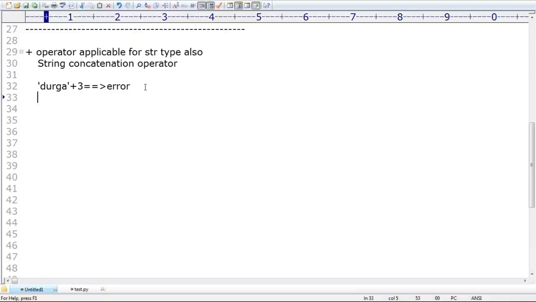The reason is, if you want to apply the plus operator for string arguments, compulsorily both arguments should be string type only. If one is a string but the other one is a non-string, immediately we are going to get an error. Observe a bit very carefully, sir.